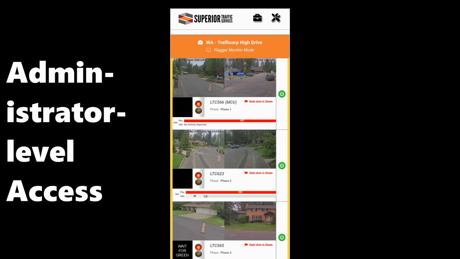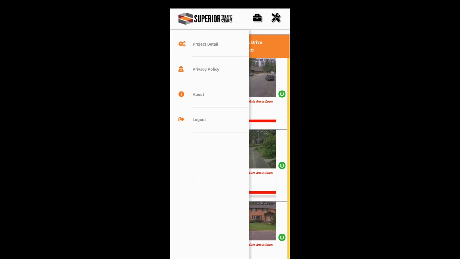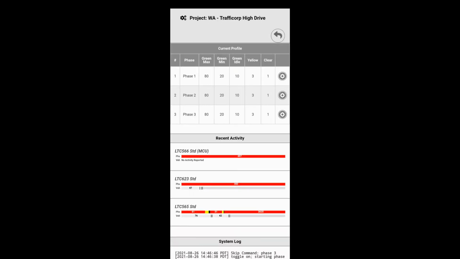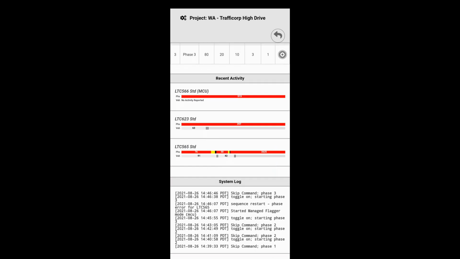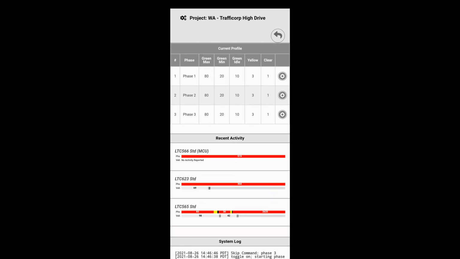At the administrator access level, you have all the visibility of the client access and capability to act as an operator, even outside the geofence, but you can actually change parameters of the signal durations, such as adjusting clear times, changing the minimum and maximum length of green lights, and more. Press the settings gear at right to make changes.